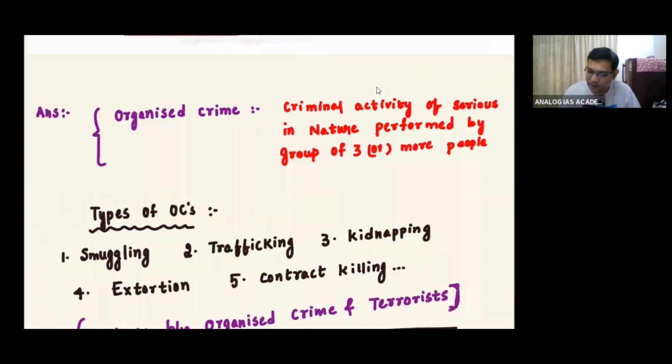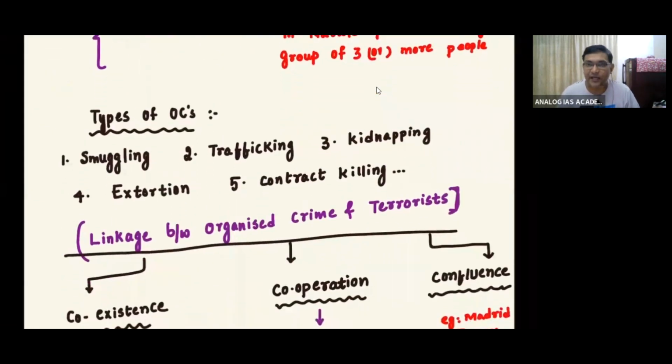Organized crime is a criminal activity, serious in nature, performed by a group of 3 or more people. And what are the types of organized crimes? Smuggling, trafficking, kidnapping, extortion, contract killing. All these are the different types of organized crimes we have.